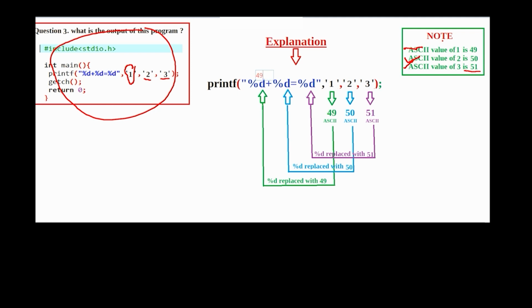Here 49 will come. After that there is the plus symbol. After that 50 will come. After that there is the assign symbol. After that 51 will come. So our output is like this: first of all 49 will come, then the plus symbol, after that 50, after that the assign symbol, and again 51. This is our final output.